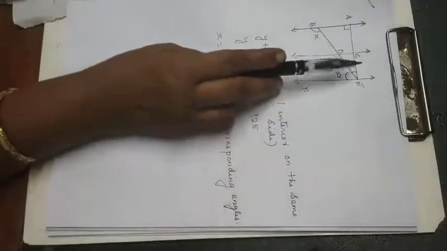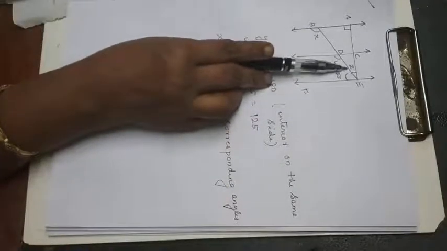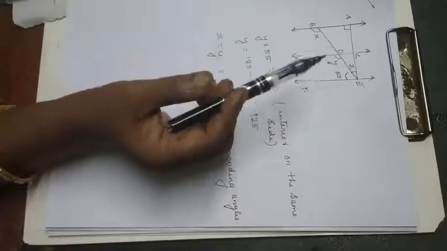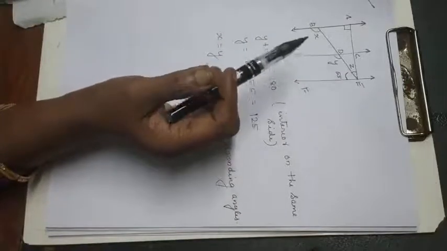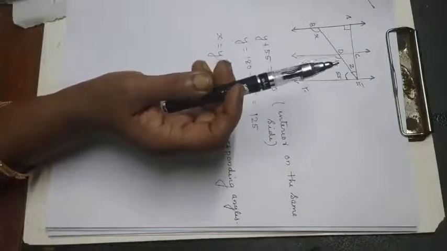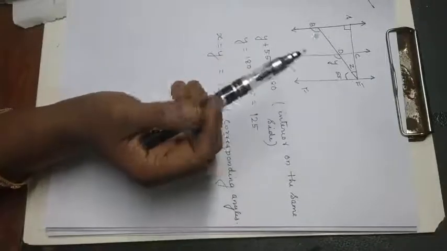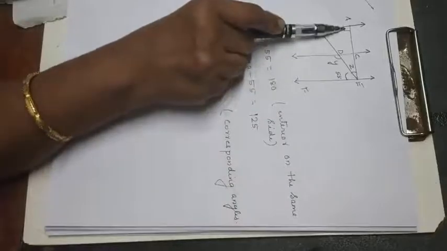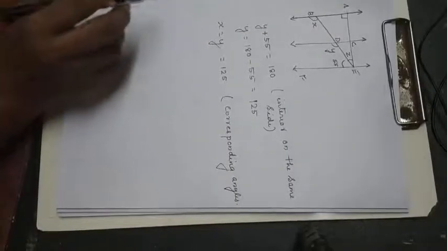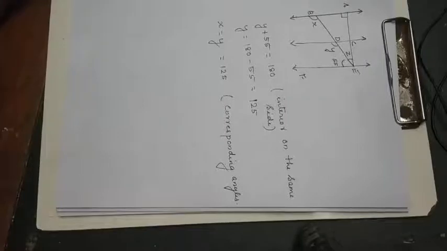Now this one is remaining. How will you do that? See, this one is perpendicular. Now how will you get Z? That is A plus E will be equal to 180 degrees, interior angles. This is angle A and angle E. Z plus 55 is E.